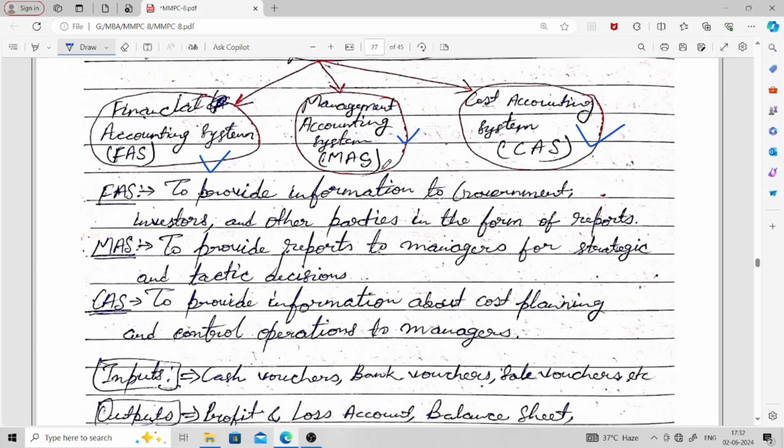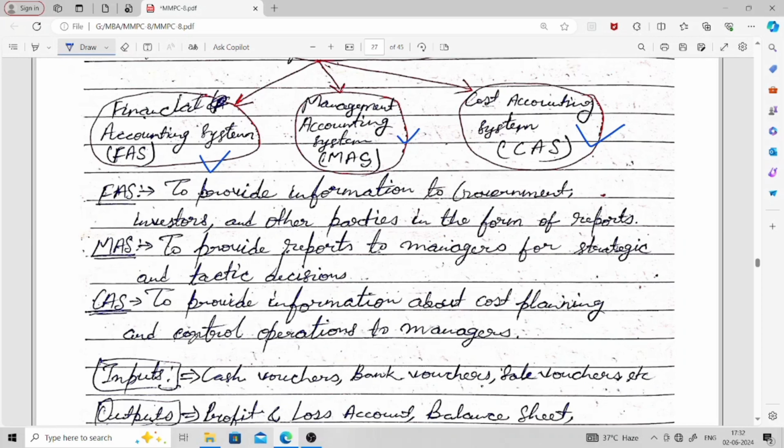So what are these systems? The financial accounting system provides information to government, investors, and other parties in the form of reports. The management accounting system provides reports to managers for strategic and tactical decisions, and the cost accounting system provides information about cost planning and control operations to managers.